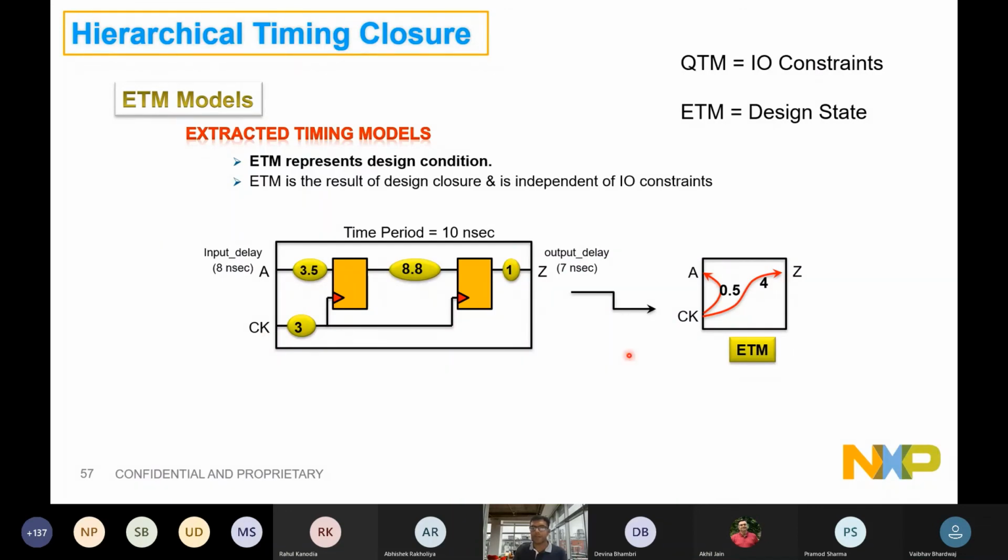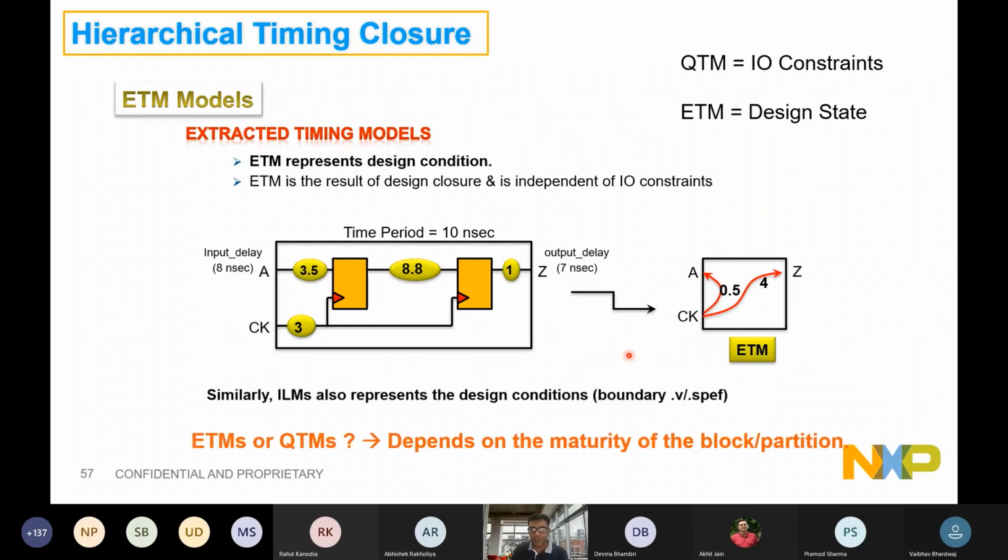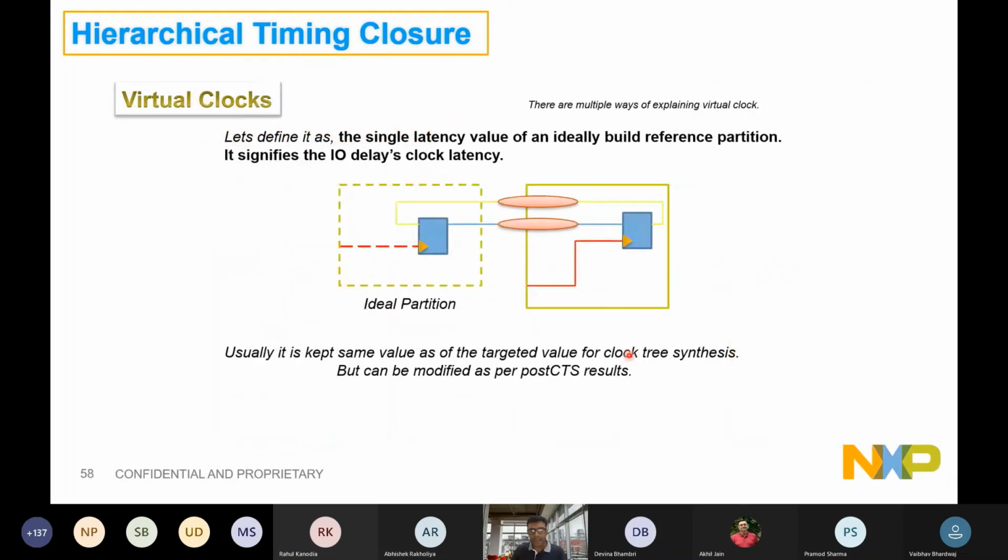This is the ETM I will be releasing once I am done. While my maturity is pretty high, I'll use ETM, otherwise I'll use QTM, right? Again, these are nothing but a timing reference of the design. Okay, so last topic, virtual latency.